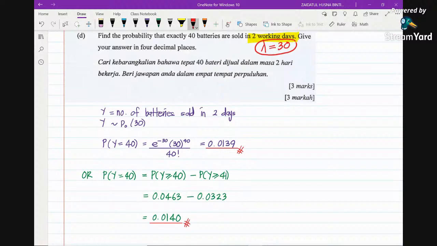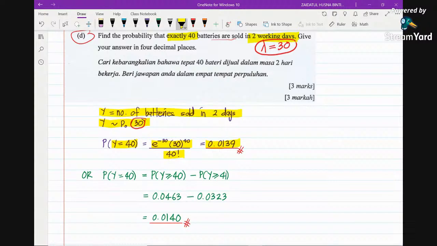At first we were given the batteries sold in a day. Now for this part D, it's about batteries sold in 2 working days. So the time interval has changed, and the lambda will also change. I changed the random variable from X to Y, where Y is the number of batteries sold in 2 days. So Y can be modeled using Poisson distribution with lambda 30. The question asks for exactly 40, which means Y equals 40, and you just use the Poisson formula and you will get this answer.